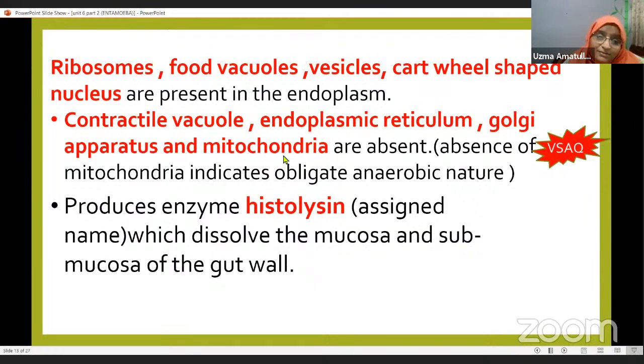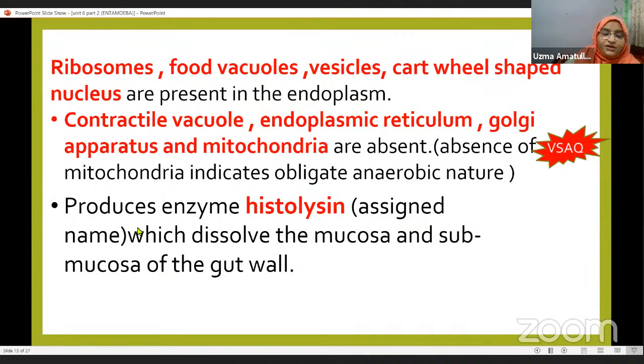Then why is the mitochondria absent? What is the role of mitochondria? It helps in aerobic respiration. So the absence of mitochondria indicates that this microorganism is an obligate anaerobe, meaning it does not require oxygen for respiration. This is an important question for you: why the absence of mitochondria, and what does it indicate? That this parasite is an obligate anaerobe.